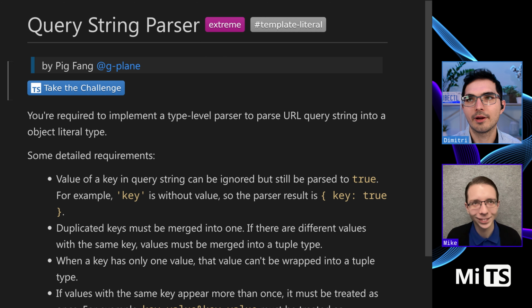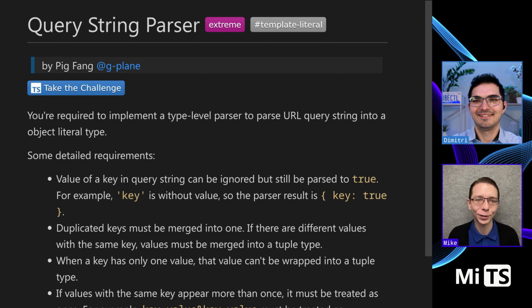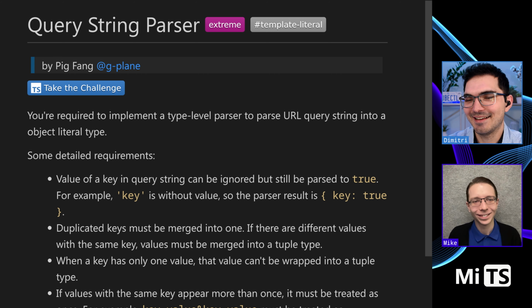Okay, welcome. Query string parser. Mike, you're into parsers, right? So this is like right up your alley. Indeed, yes. Okay. Parsing is fun. I'm glad you think so.